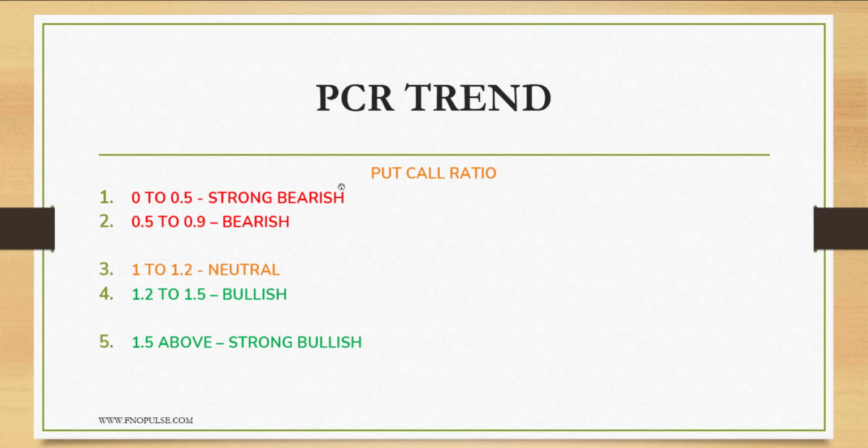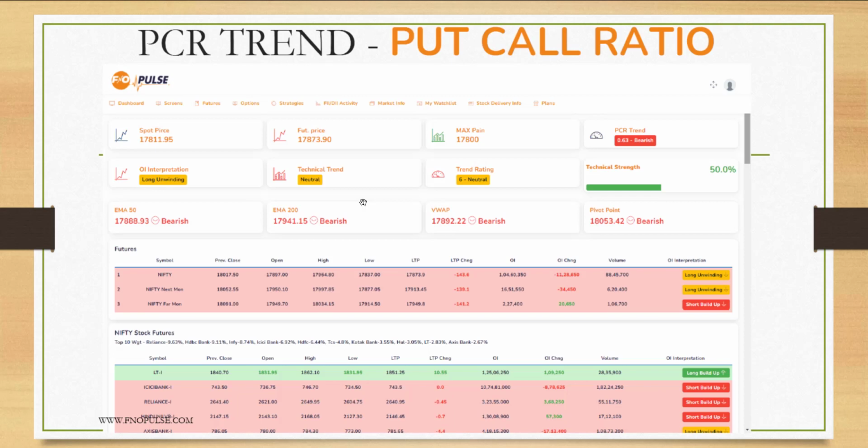You can understand the market's PCR trend at this level. You can note this down and keep it, and make sure that whenever it crosses these levels, the market will be strong bullish, bullish, neutral, bearish, or strong bearish. All these things will be happening here.